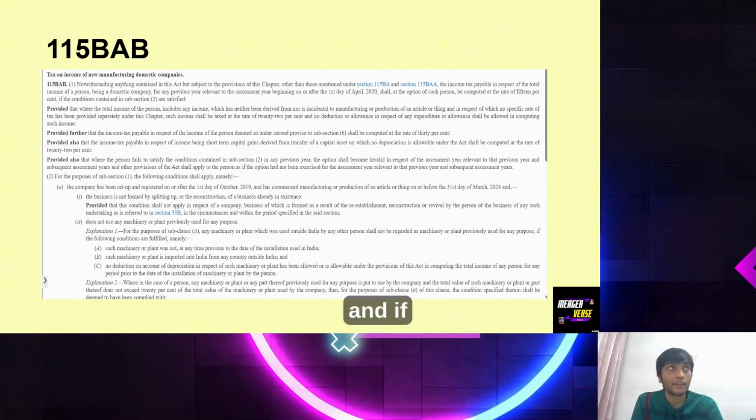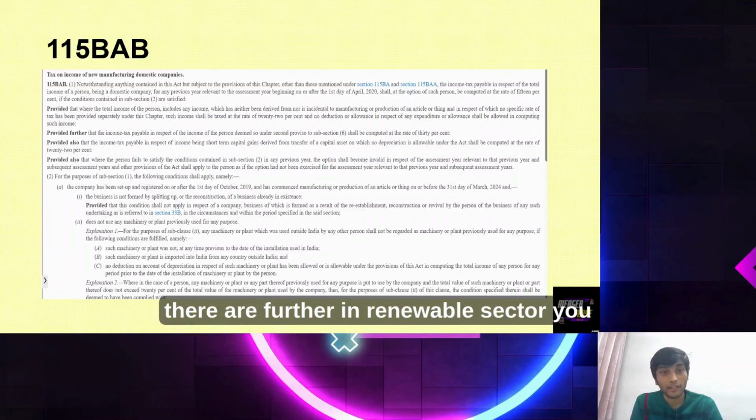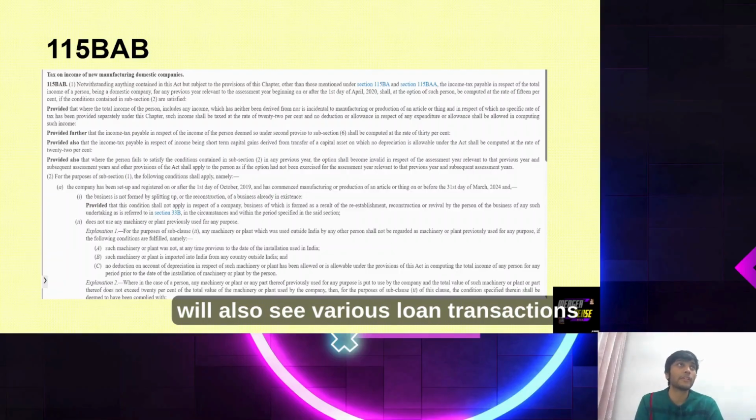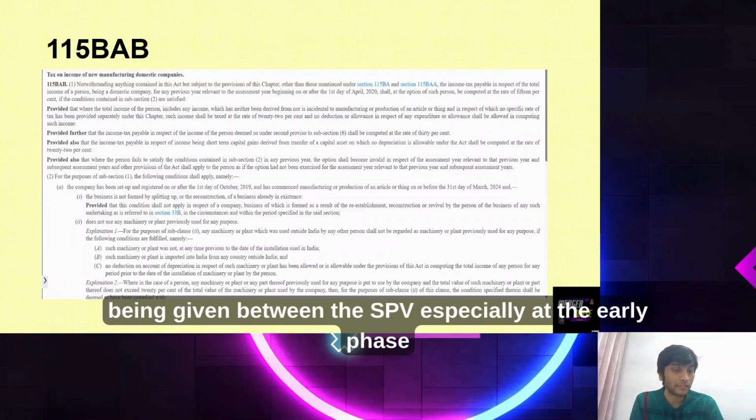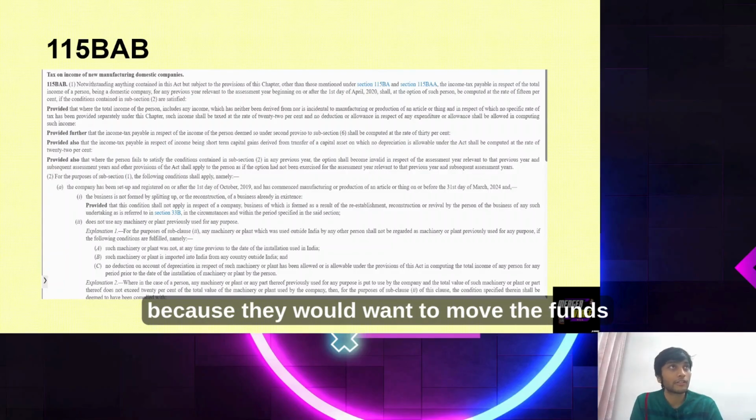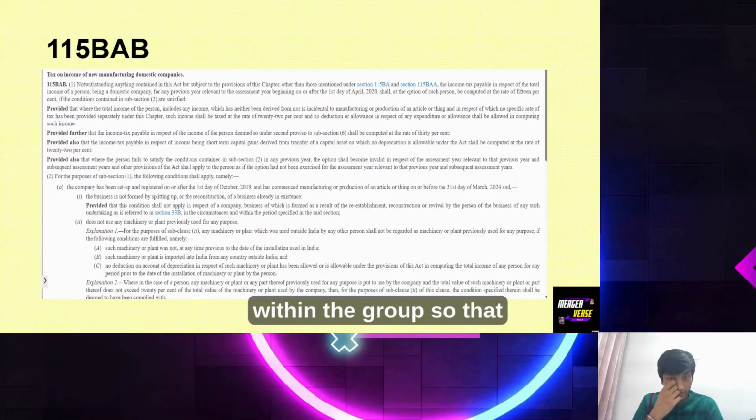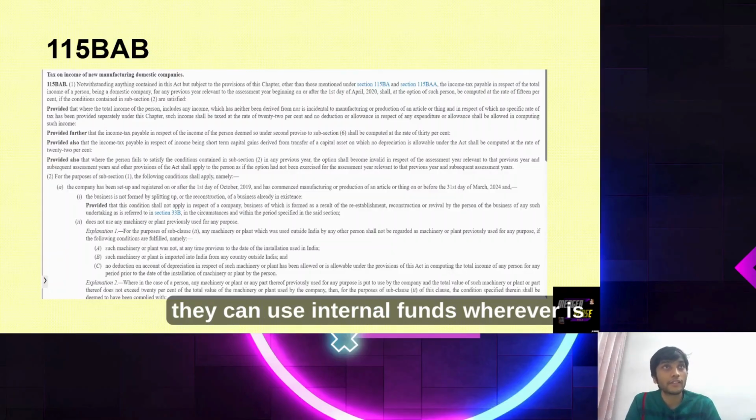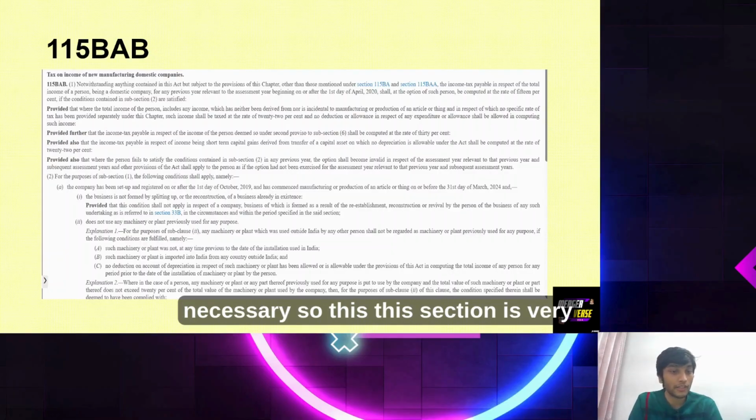And further, in the renewable sector, you will also see various loan transactions being given between the SPVs, especially at the early phase when they are not in the profit generation phase, because they would want to move the funds within the group so that they can use internal funds wherever is necessary. So this section is very important for that.